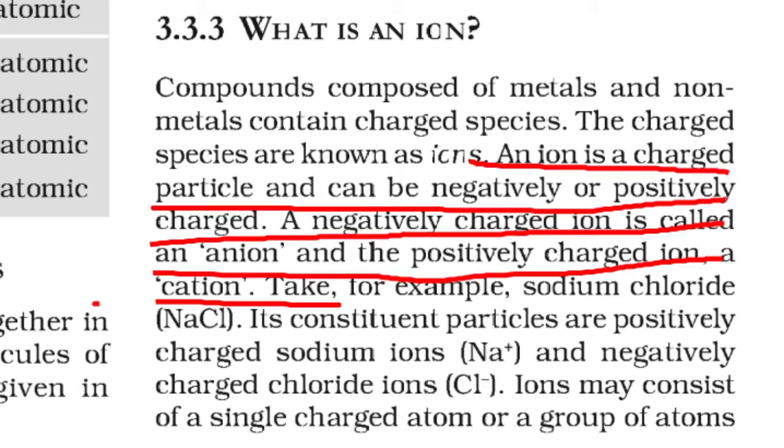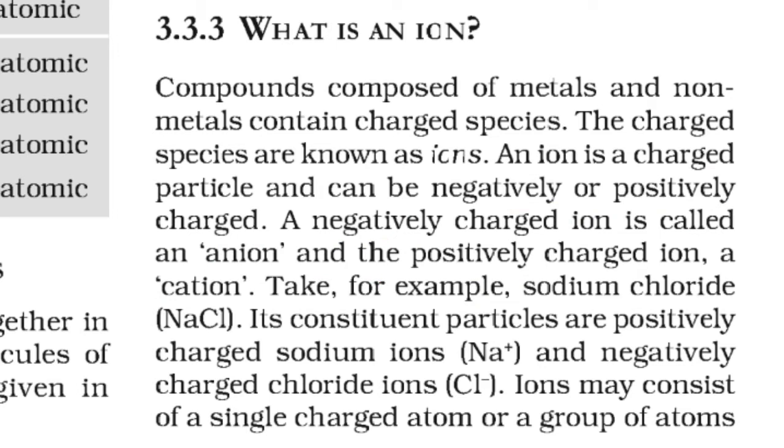An ion is a charged particle and can be negatively charged or positively charged. A negatively charged ion is called an anion, and a positively charged ion is known as a cation. For example, sodium chloride, NaCl, is made up of sodium and chlorine. Its constituent particles are positively charged Na+ and negatively charged Cl-.